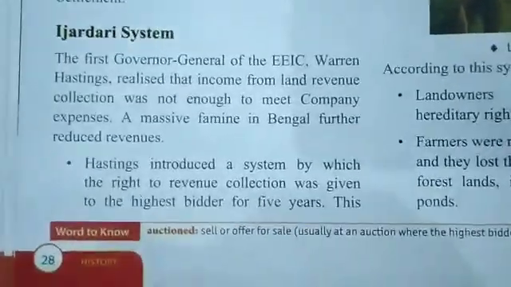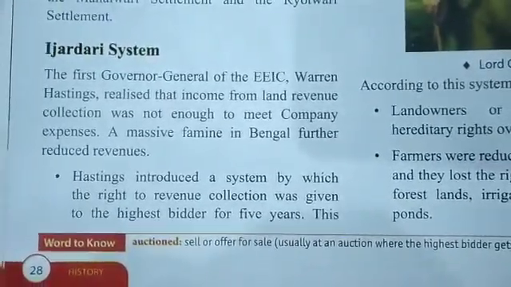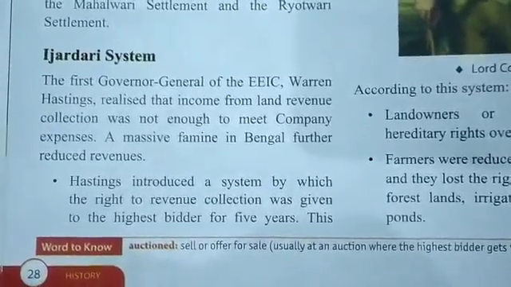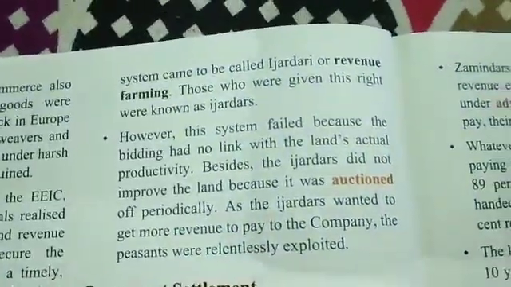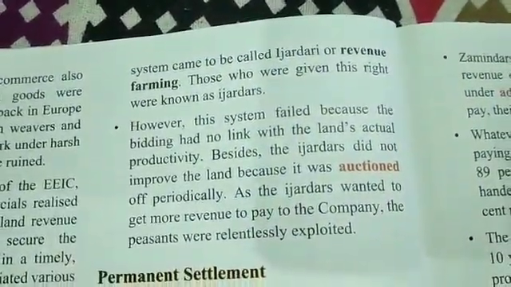Hastings introduced a system by which the right to revenue collection was given to the highest bidder, the one who bid to give the highest revenue, for a term of 5 years. This system came to be called Izadari or revenue farming.